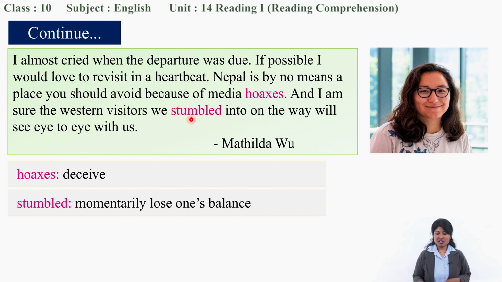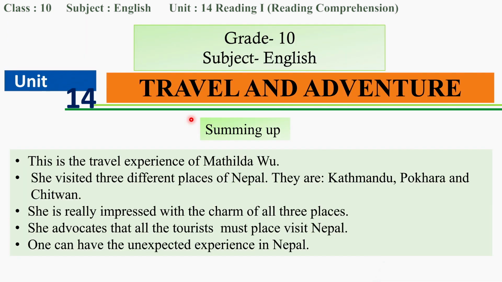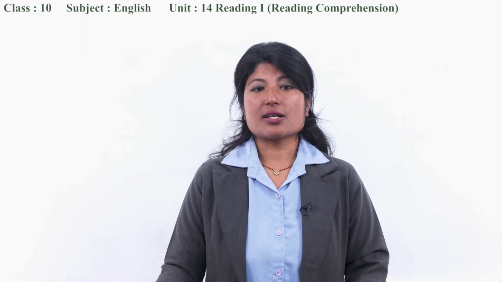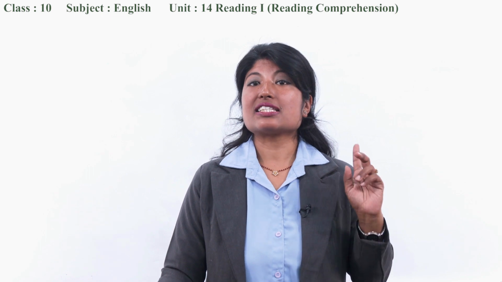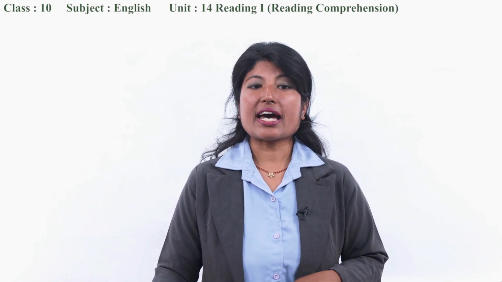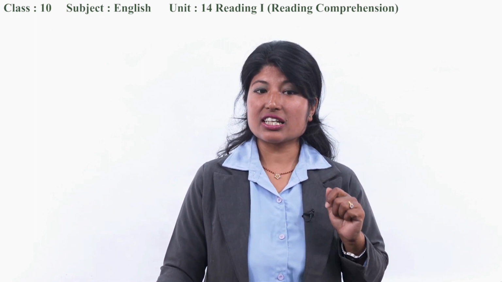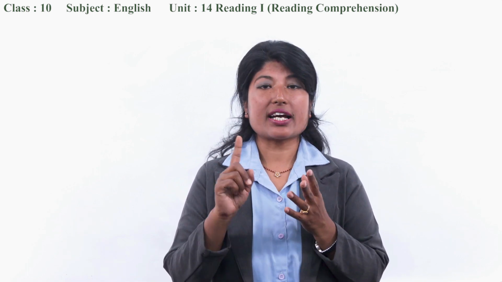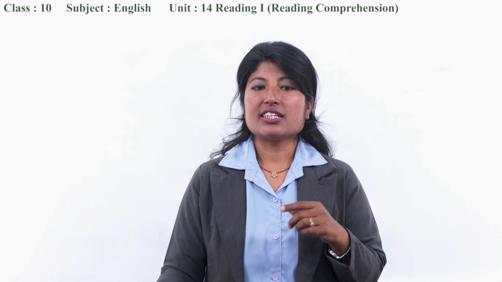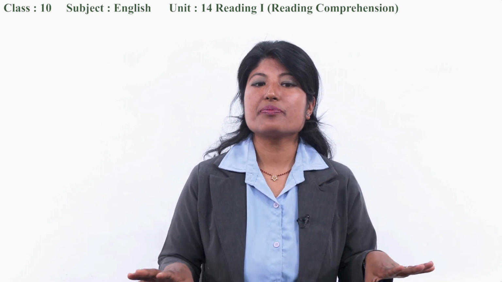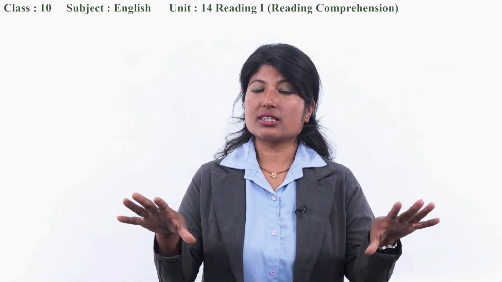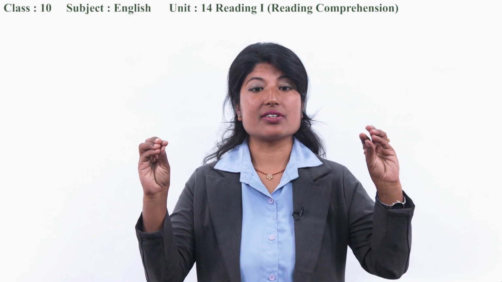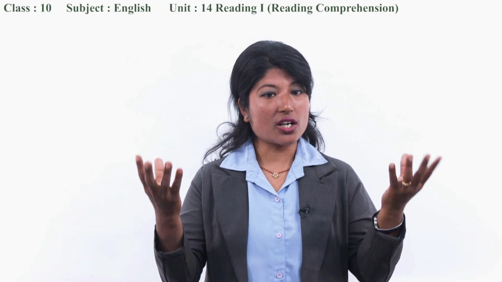So what have we gone through today? Okay, let's sum up. This is the travel experience, the travelogue of Matilda Wu, and she visited three different places of Nepal. Which are they? Kathmandu, Pokhara and Chitwan, right? And she is really impressed with all three places, as they have their own charm.